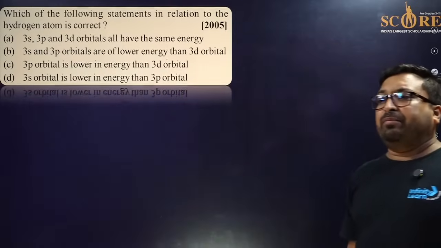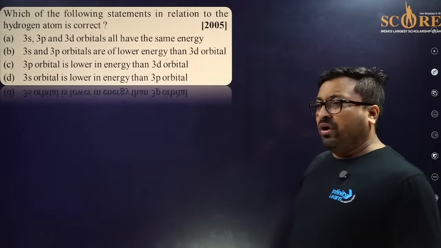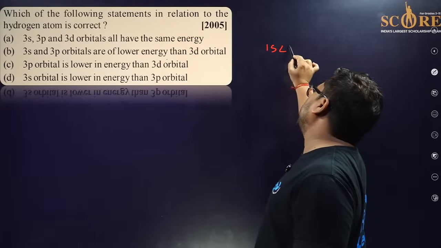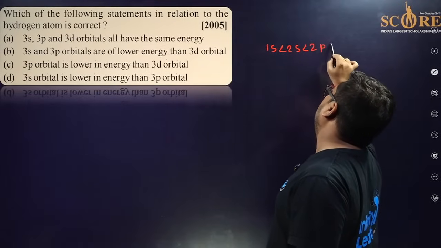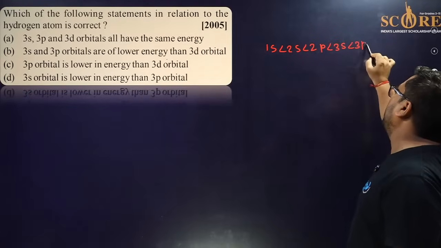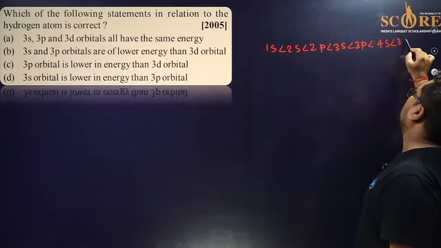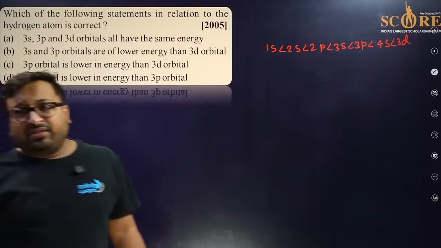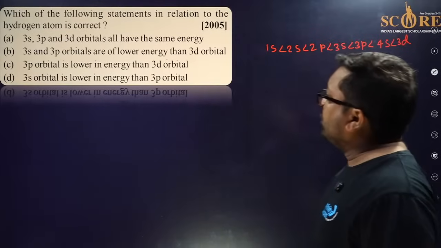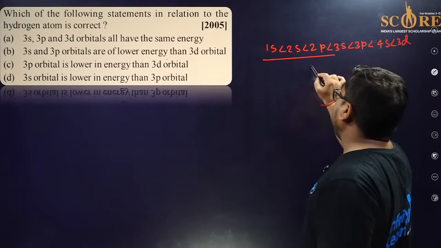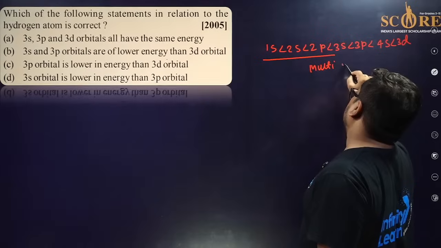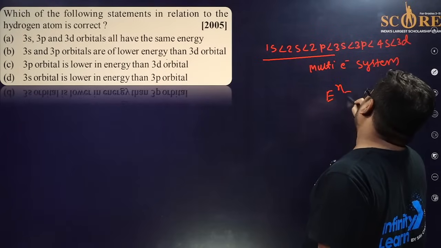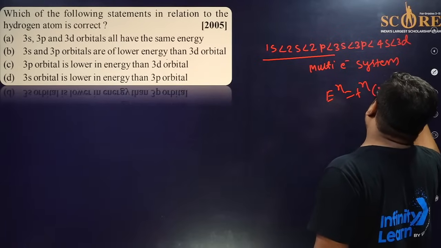Actually, this question people got only confused by. They think 1s is less than 2s, 2s is less than 2p, is less than 3s, less than 3p, less than 4s, less than 3d. Okay, they know this kind of answer. But actually, in this case, there is a problem. This is only true for multi-electron systems, because in that case energy is a function of n and l both.